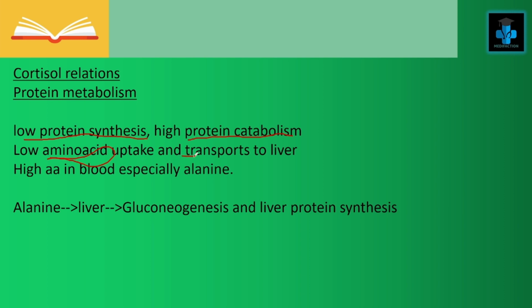All these get transported to the liver, so there is a high amino acid level in blood, especially alanine. This alanine gets transported to the liver and there will be gluconeogenesis, that is, the amino acid is converted into glucose, and there will be liver protein synthesis also.